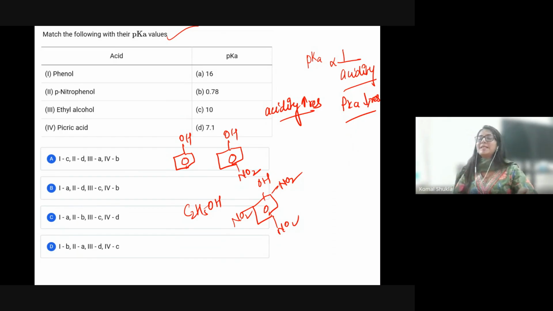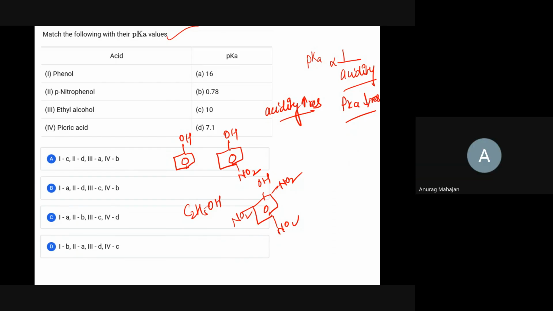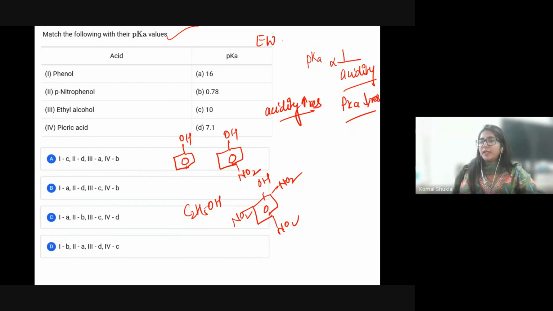Can you please tell me, if an electron withdrawing group is present, will acidity increase or decrease? Increase. Okay, so definitely the rule is that electron withdrawing groups are directly proportional to acidity. So now please tell me what the order is. I didn't see the answers. Can you please give it again?